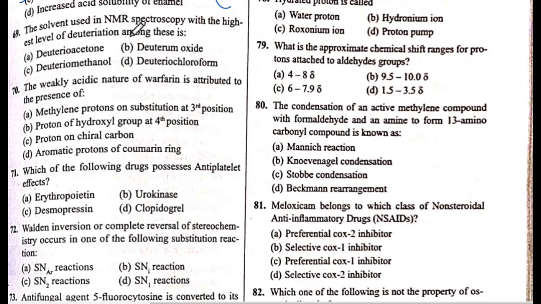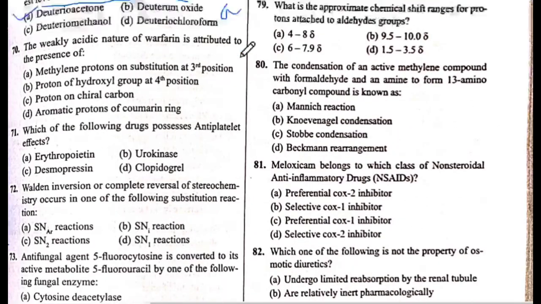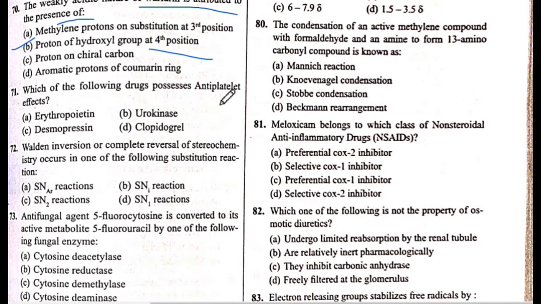The solvent used in NMR spectroscopy with the highest level of deuteration among these is, the answer is A, deuterioacetone. The answer is A. Next is 70 question number. The weakly acidic nature of warfarin is attributed to the presence of, the answer is B, proton of hydroxyl group at fourth position. Fourth position. Next is 71 question number.